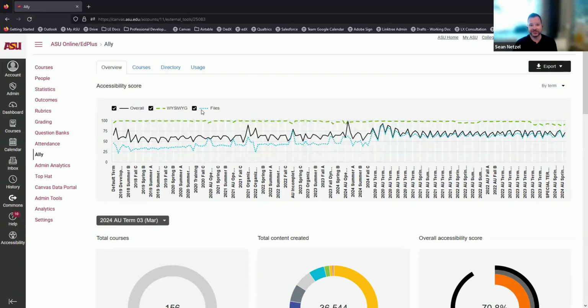There's the files here, which is this little blue dotted line. The files are usually lower because those are the hardest things to remediate. Anytime you have PDFs, slide decks, those are the ones that always are so complicated, tons of issues. So that's always going to be kind of the lower ones, and then the WYSIWYG stuff should be on top. And then you can see the overalls in the middle.